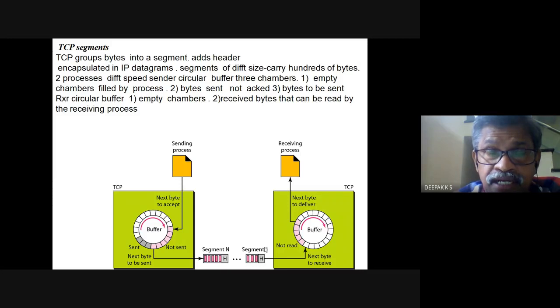Connection oriented and reliable version is the TCP. Reliable means error checking and flow control are there in TCP, whereas UDP is connectionless and unreliable. It is an extension of IP. It just routes it to the concerned process.